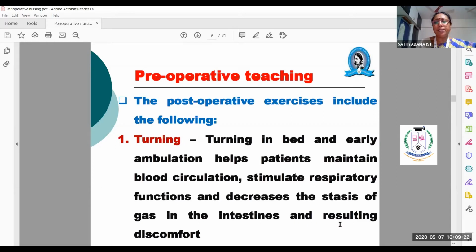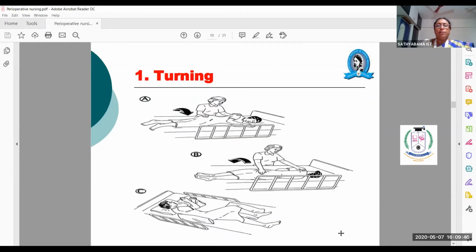Is the gas passing well? That means the flatus should not get stagnated. That will irritate the bowel, and the patient will have lower abdominal pain. Again, if the patient has undergone any surgery in the lower abdomen, that will again irritate the suture. So to avoid that, you have to see that the stasis of gas is avoided in the intestines and the resulting discomfort. So how are you going to turn the patient?